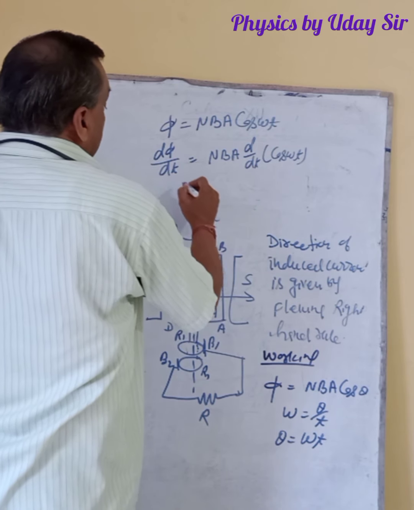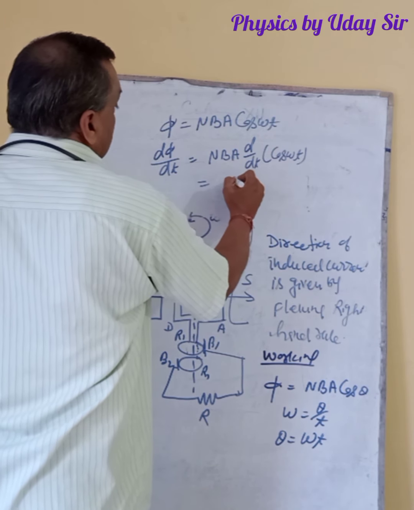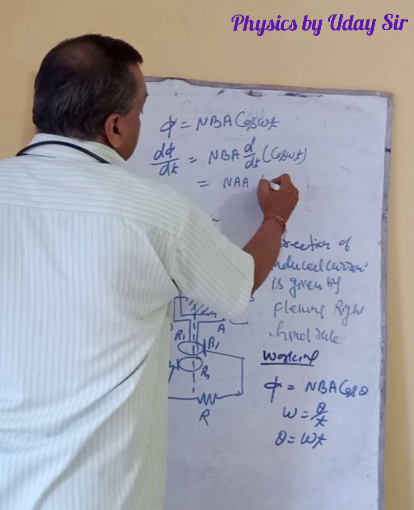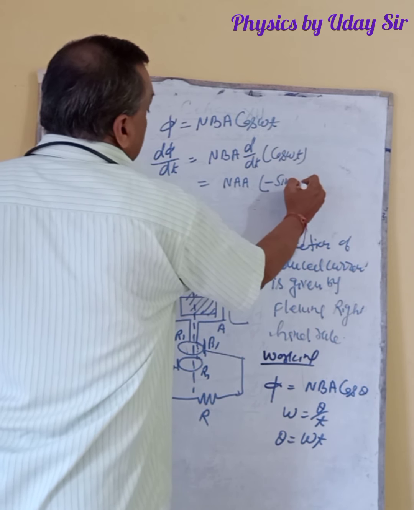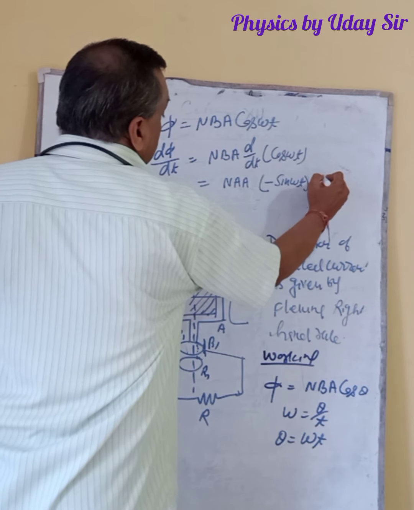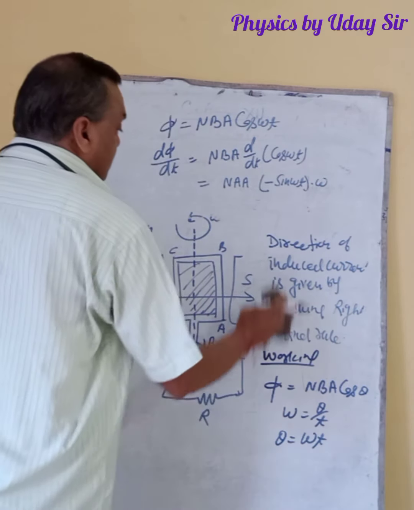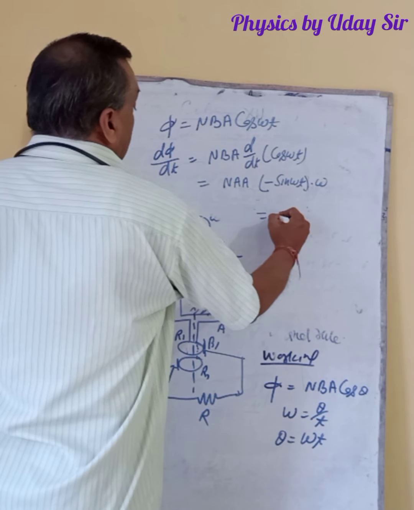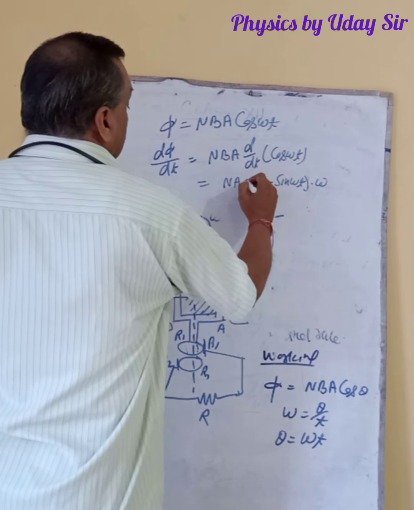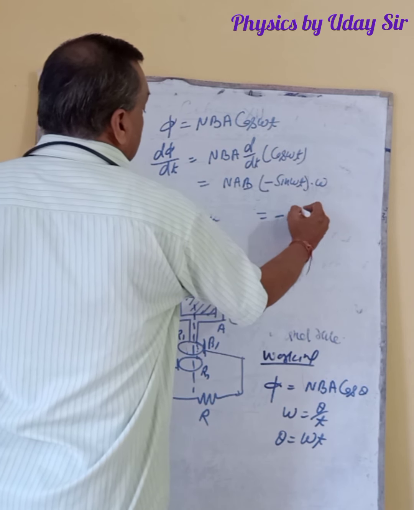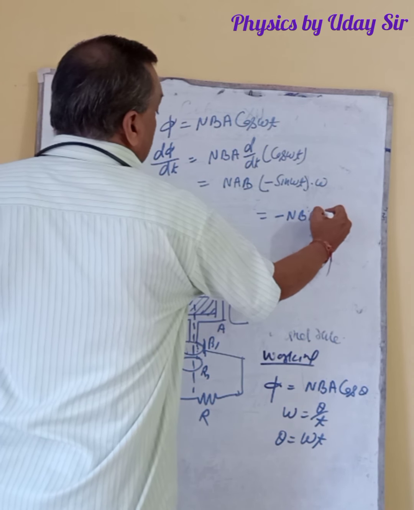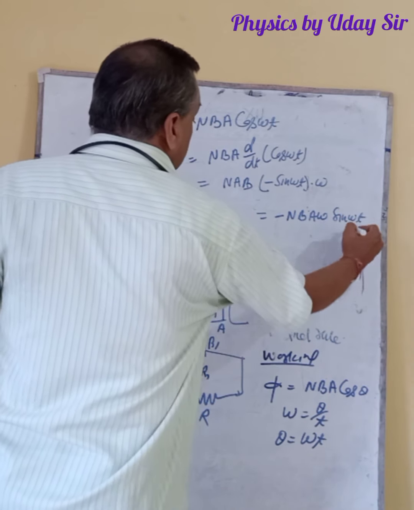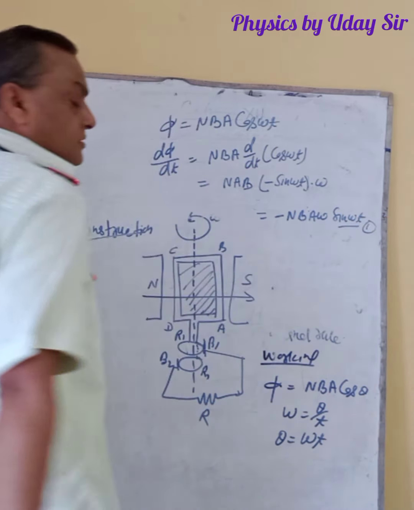So whenever this is N B A, cos omega t, that is minus sin omega t, differentiation into omega. Okay. So what you got? That is minus N B A omega sin omega t. Let this be the equation first.